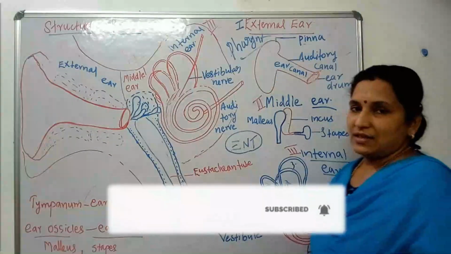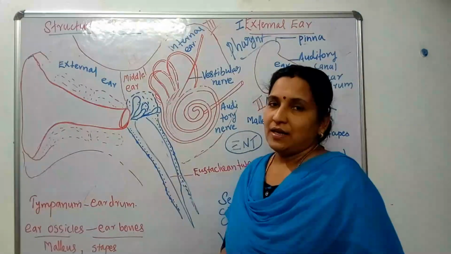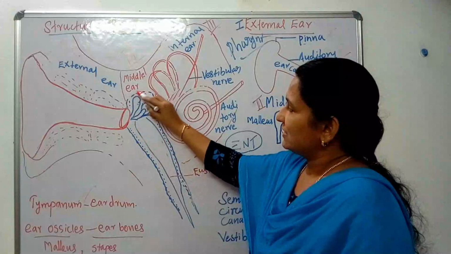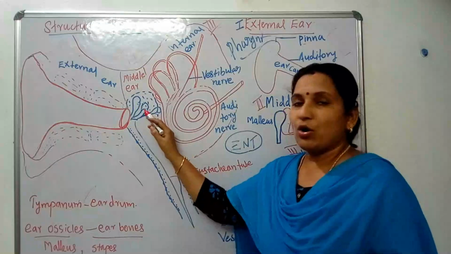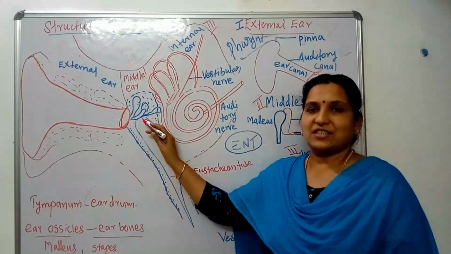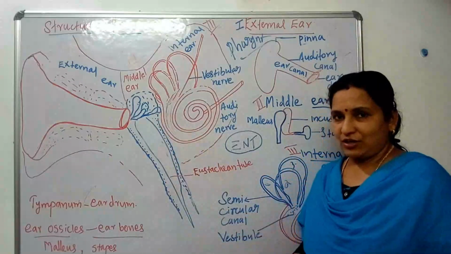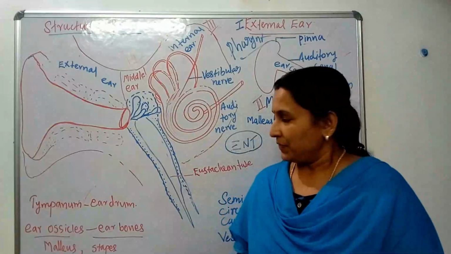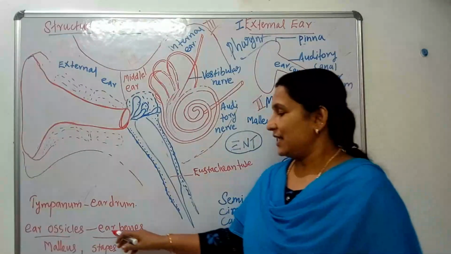Then what about the second part of the ear? Yes, that is the middle ear. Middle ear consists of, particularly this portion is known as the middle ear. It consists of some bones, especially the smallest bone present in the human body is present in the ear, here in the middle ear. So those bones are known as ear ossicles. The word ossicles is related to bones. So here you can see ear ossicles. They are otherwise known as ear bones.